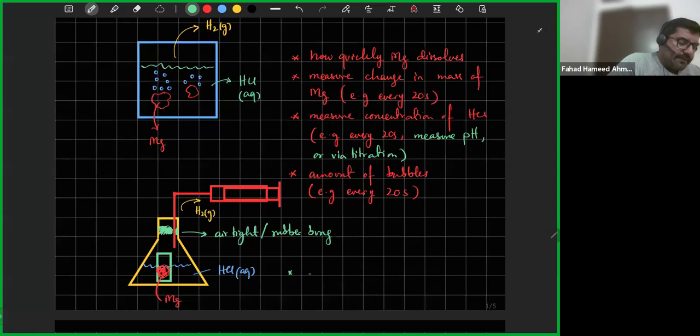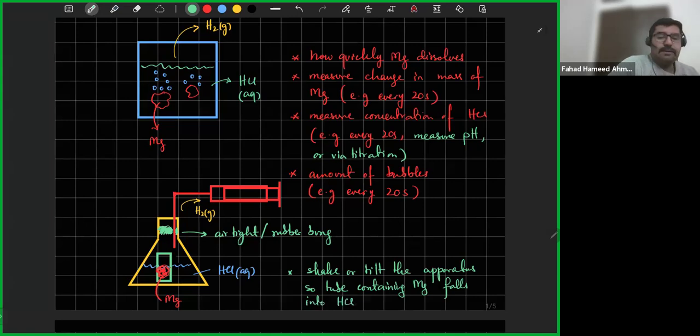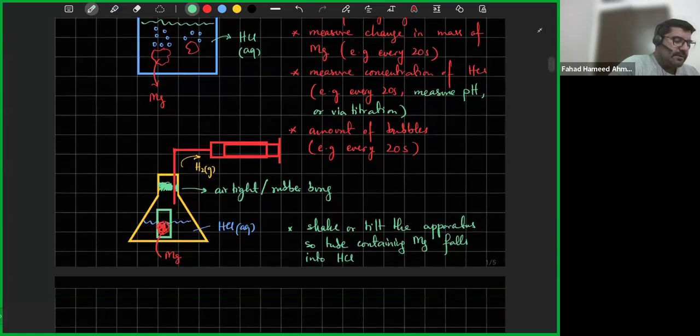So I'm going to write this down: shake or tilt the apparatus, so the tube containing Mg falls into HCl. And that would start the reaction. That's when you're going to start the stopwatch. So that's how you're going to draw the apparatus if they ask you how to measure the rate of the reaction.